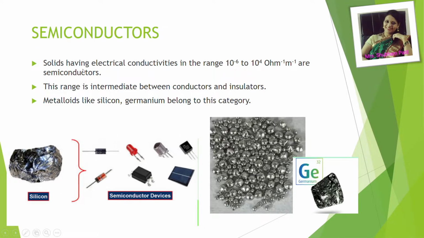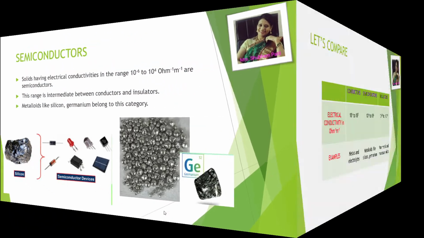Semiconductors. Solids having electrical conductivities in the range 10 raised to minus 6 to 10 raised to 4 per ohm per meter are semiconductors. This range is intermediate between conductors and insulators. So metalloids like silicon, germanium belong to this category. Here are pictures of silicon and germanium metals. They are particularly used as semiconductors in semiconductor devices.